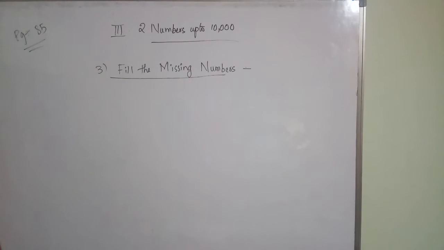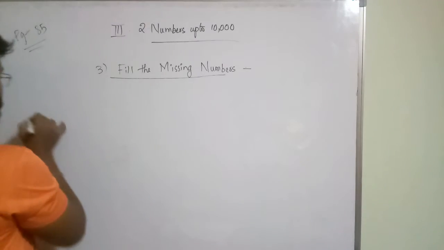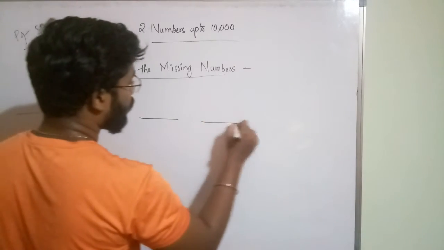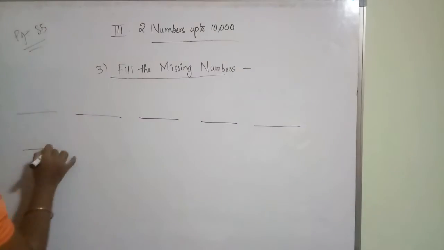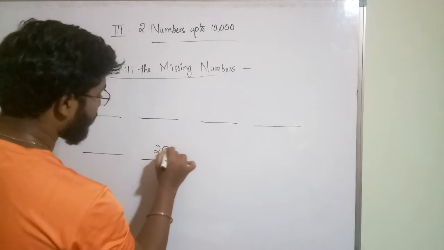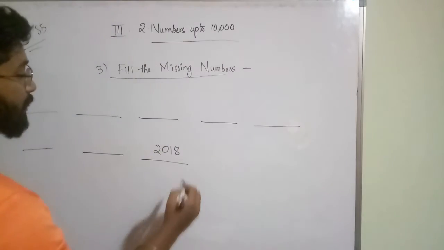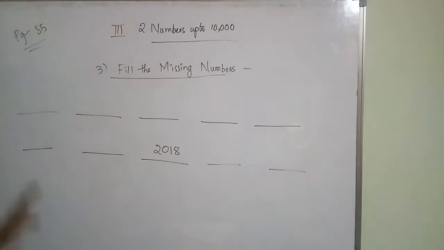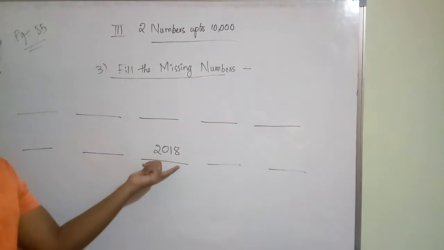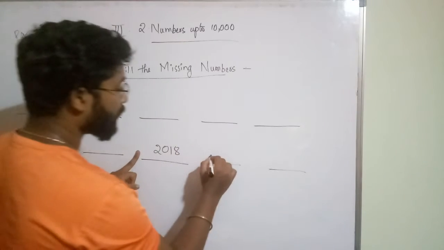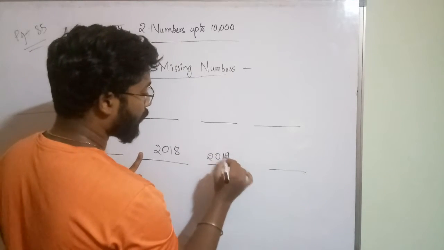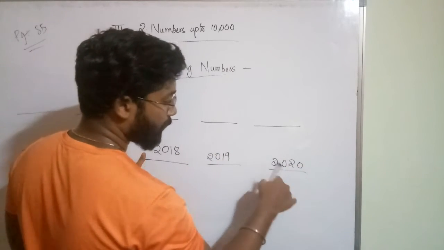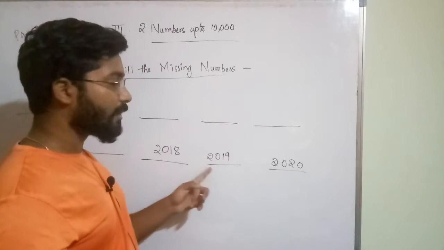Okay, so second one is, so in the 8th box he gave 2018. 1, 2, 3, 4, 5, 6, 7, 8. 2018 in the 8th box. After 2018 also you are having 2 boxes. Okay, in these 10 boxes, in the 8th box you are having 2018. After 2018 you will get 2019. Okay, after 2019 you will get 2020. This year is 2020, previous year 2019.